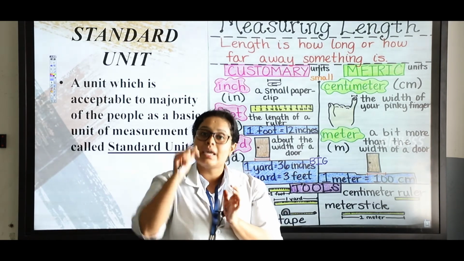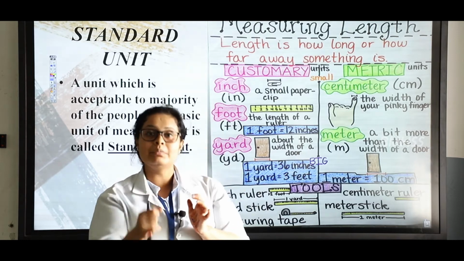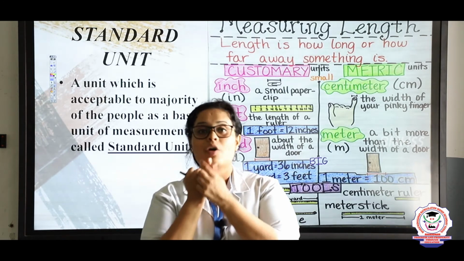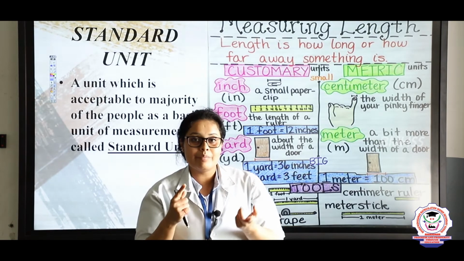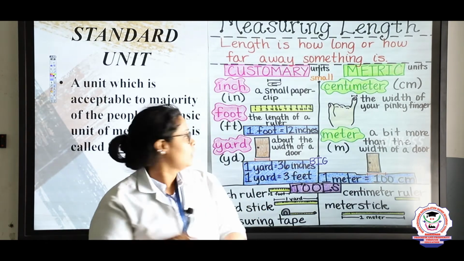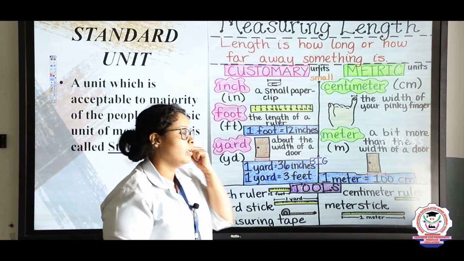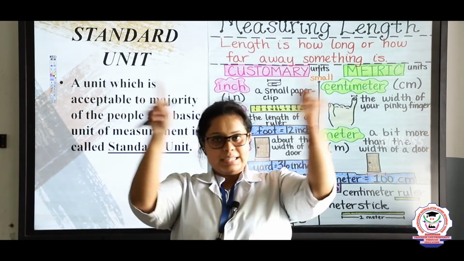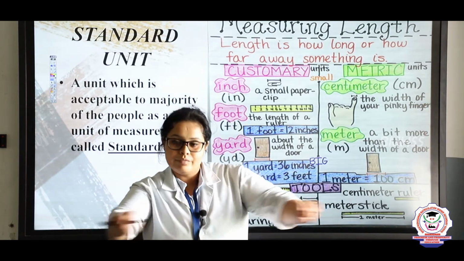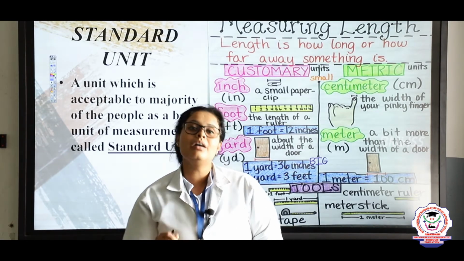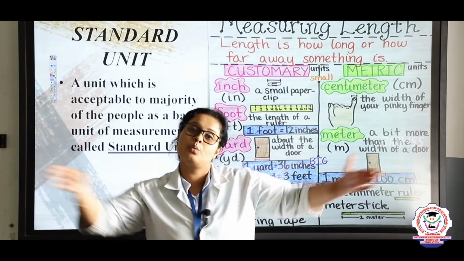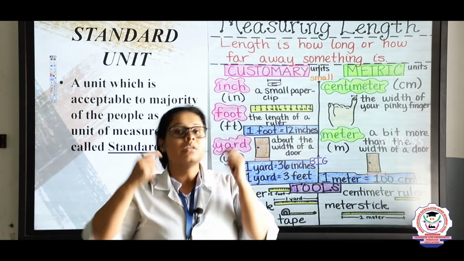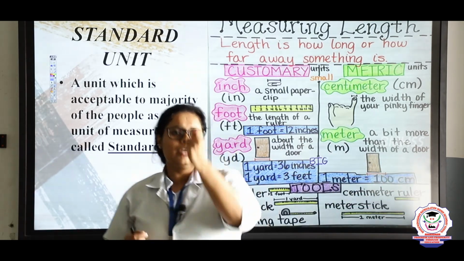But students, here again there is a problem: the thickness of my finger and the thickness of your finger will be different. So that is why we need a standard unit. Same way, in meter. So meter is what? That is the door. The width of the door is 1 meter, but in a few houses you will see that distance is too long or too short. So that is why we need a standard unit.